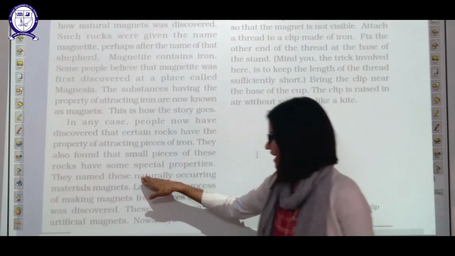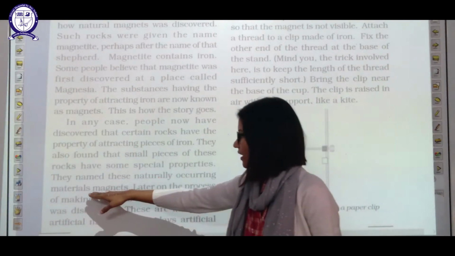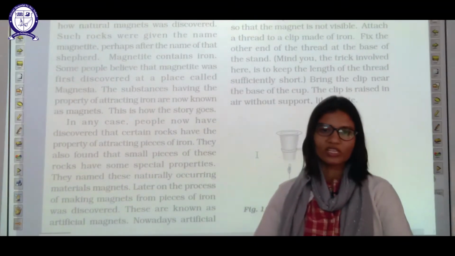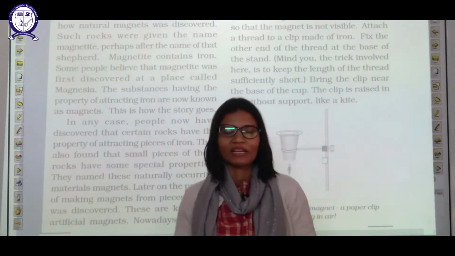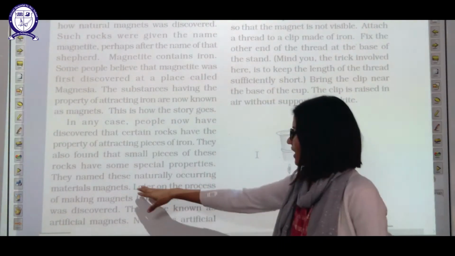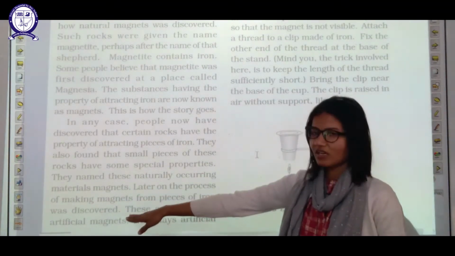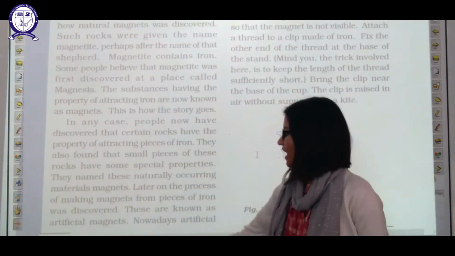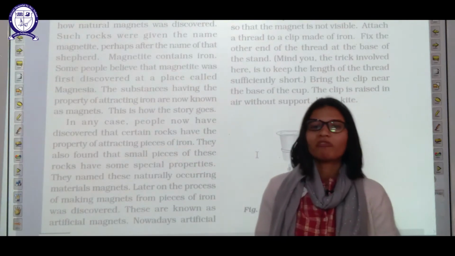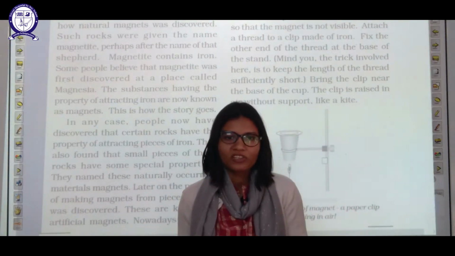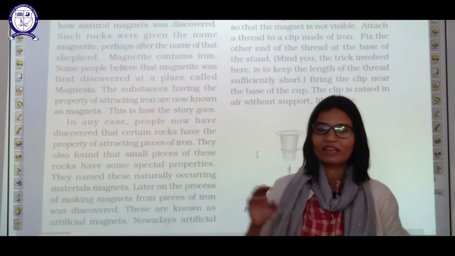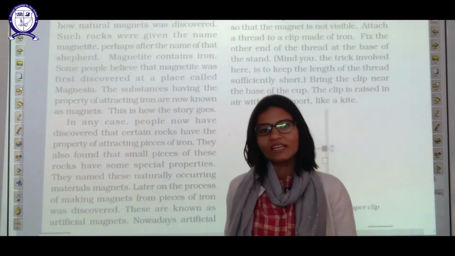They named this naturally occurring material magnet. So these naturally occurring materials are nothing but your magnets. Later on, the process of making magnets from pieces of iron was discovered. These are known as artificial magnets. So when we make a magnet artificially, it is an artificial magnet, and when it occurs naturally, it is a natural magnet.